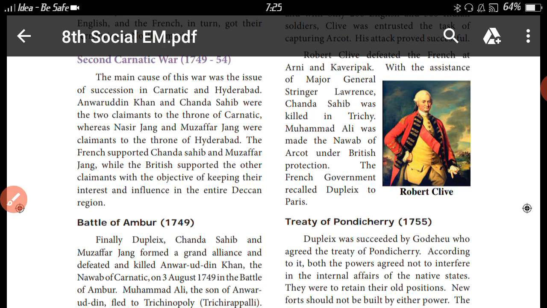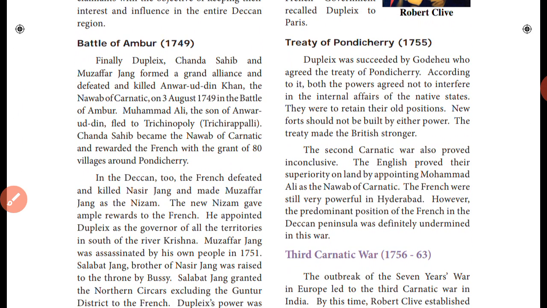Got it? Next, the Battle of Ambur, which started in 1749. Dupleix is the governor of the French.